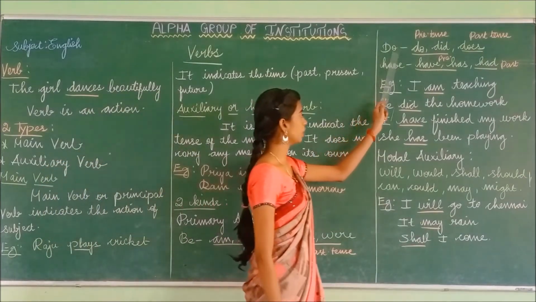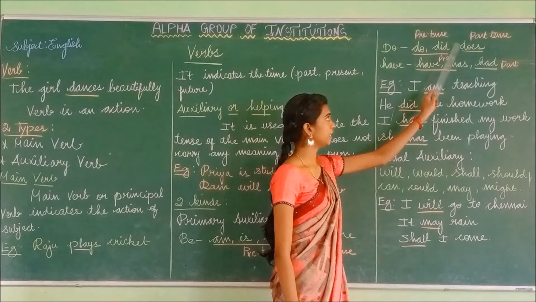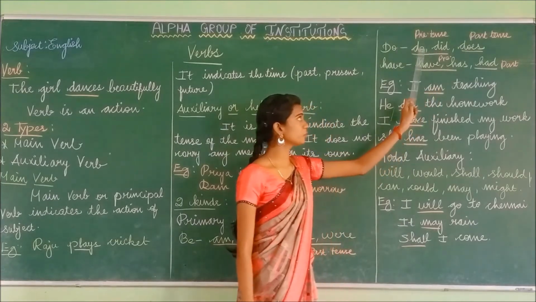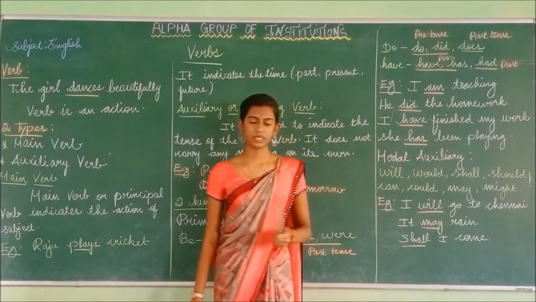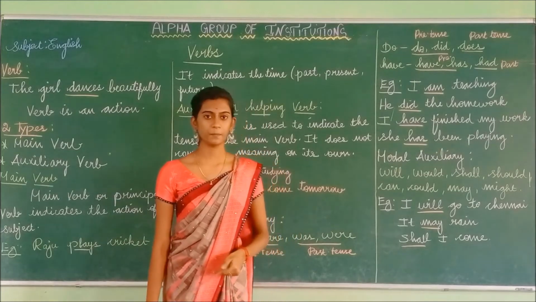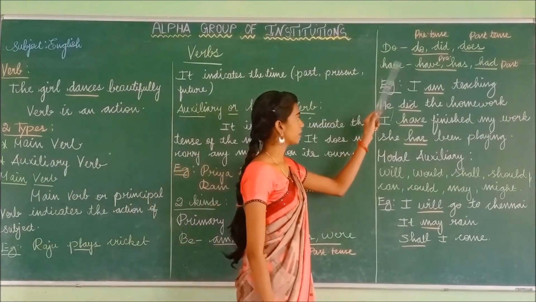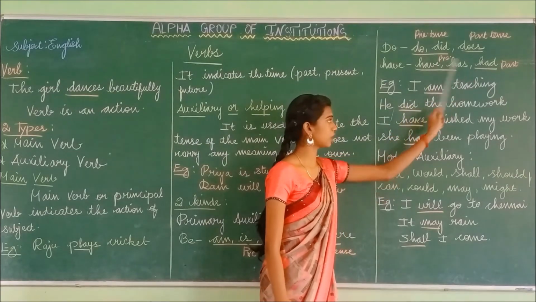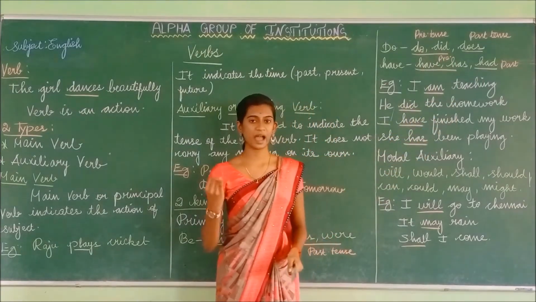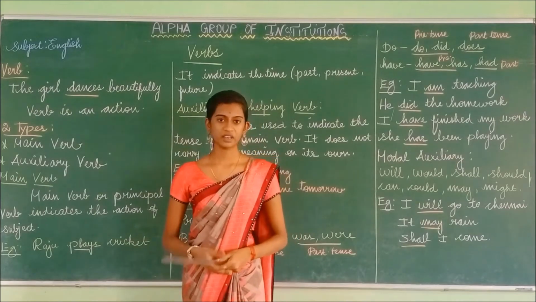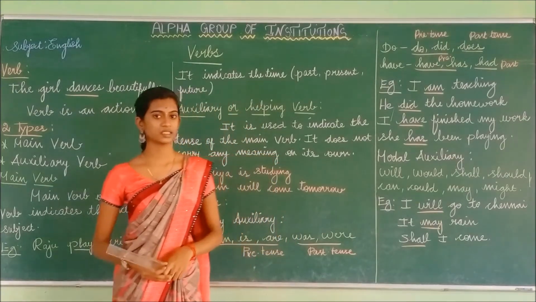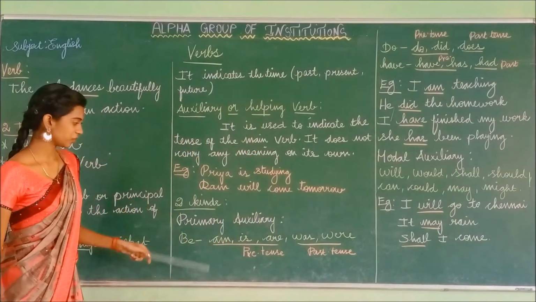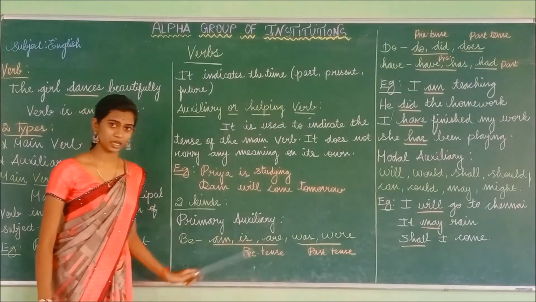Likewise, in the do verb there will be do, did, does. Do is the present tense, and did, does are the past tense. Likewise, the have verb is have, has, had. Have and has are the present tense, and had is the past tense. Shall we try some sentences using these verbs?